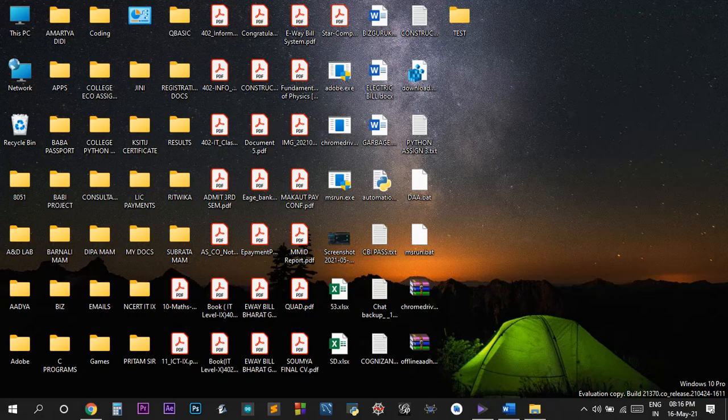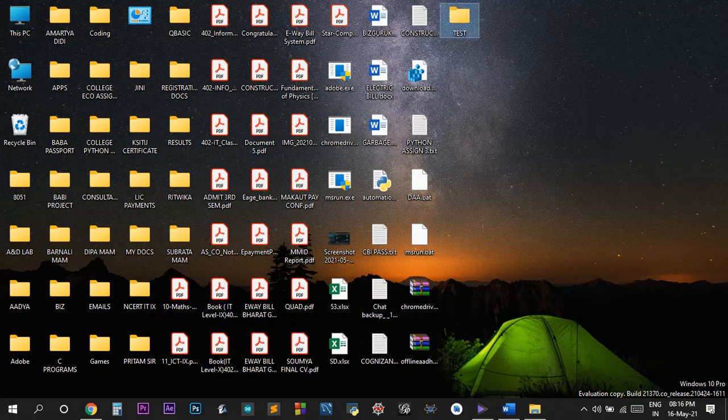Now these are all known as icons. This is the icon of a zip file. This is the icon of a PDF file. This is an icon of any document file. This is the icon of a folder. This is the icon of the recycle bin, network, this PC. These are all icons, and these icons are a fundamental part of Windows.